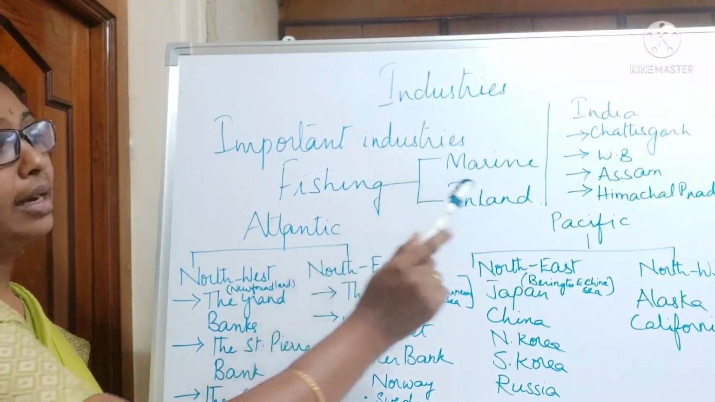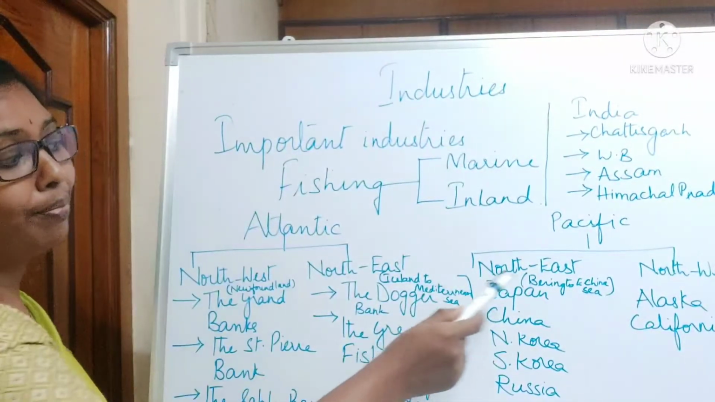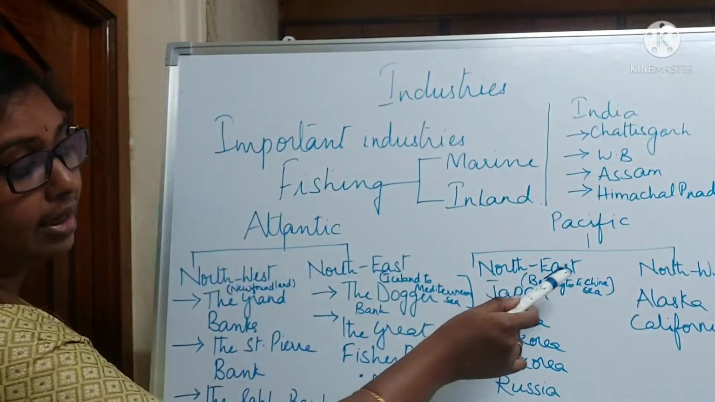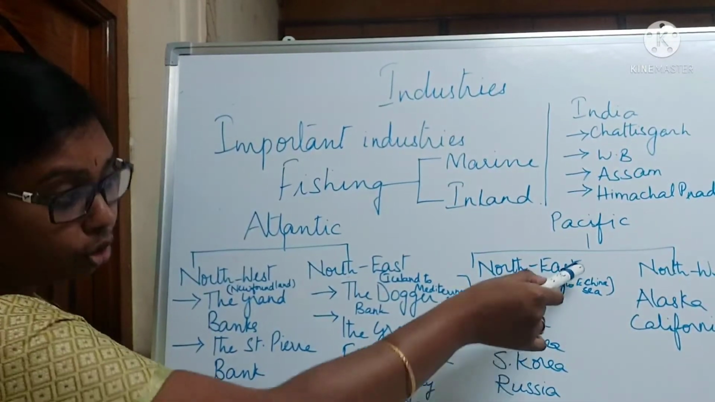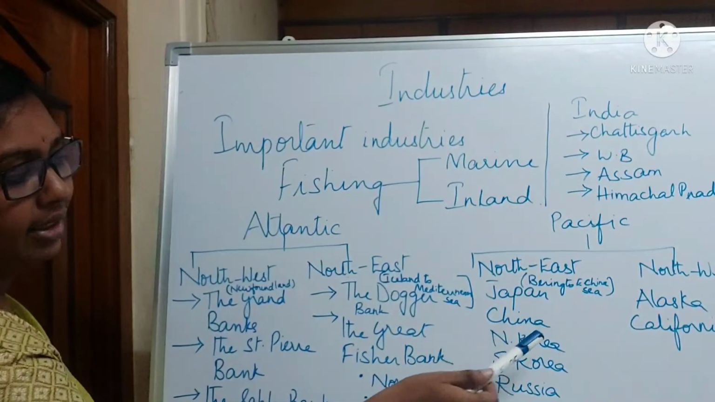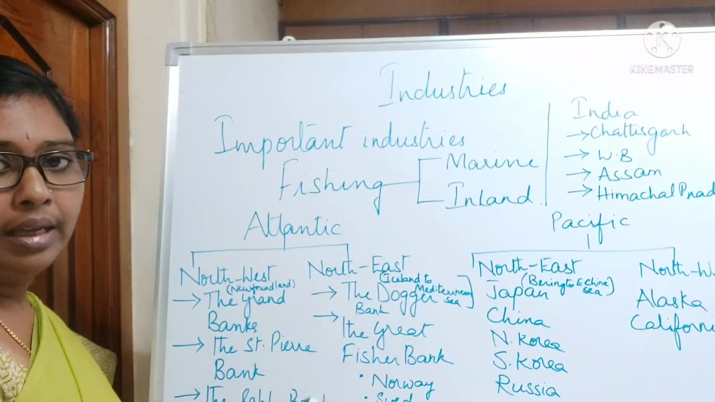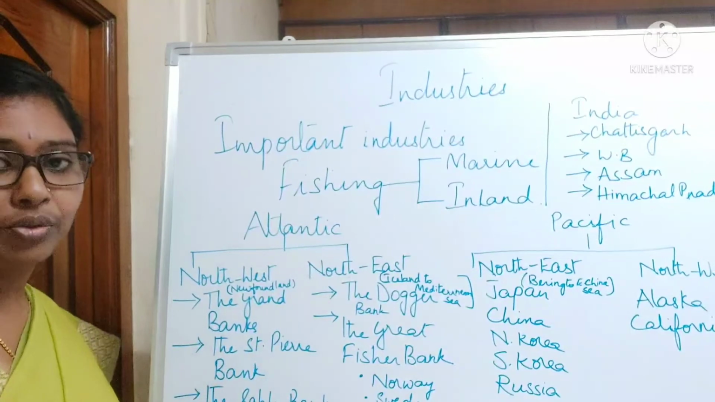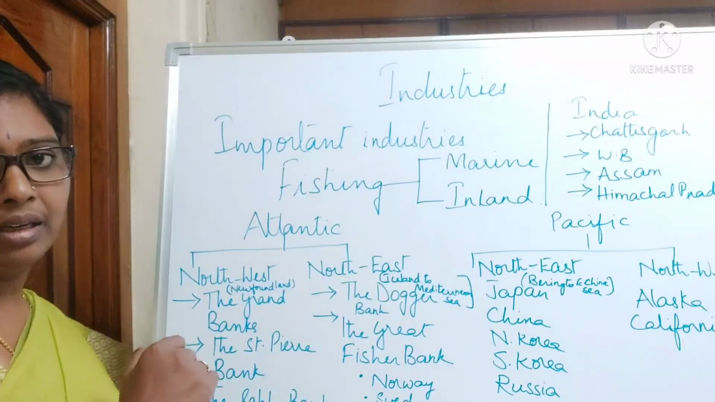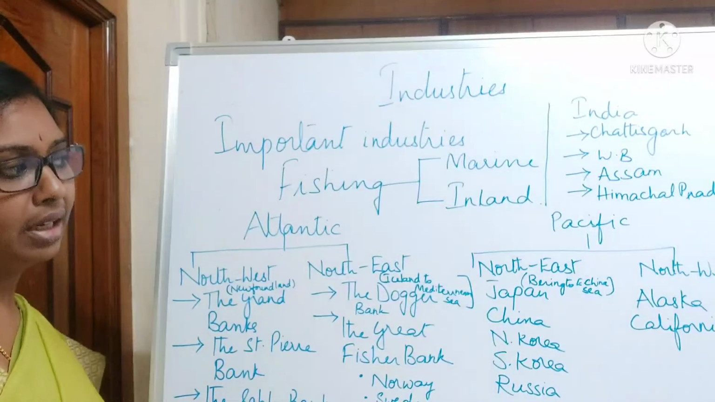Right? And coming to the Northeast Pacific branch, which extends from the Bering Sea in between Alaska and Asia, Bering Sea to East China Sea. So from north to deep south, Japan, China, North Korea, South Korea and Russia. The major fish found here are salmon and mackerel, and tuna fish also is found in the Northeast Pacific grounds.